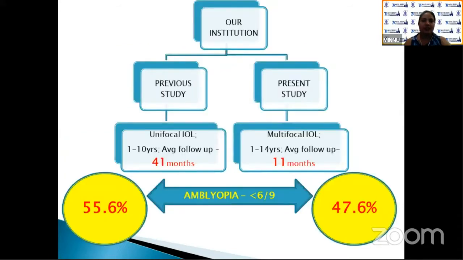A previous study in our institution on unifocal IOL in 1 to 10 years of age, the average follow-up period was 41 months, but the prevalence of amblyopia was 55.6%. But in our study, the average follow-up period was 11 months, but the prevalence of amblyopia was much less.